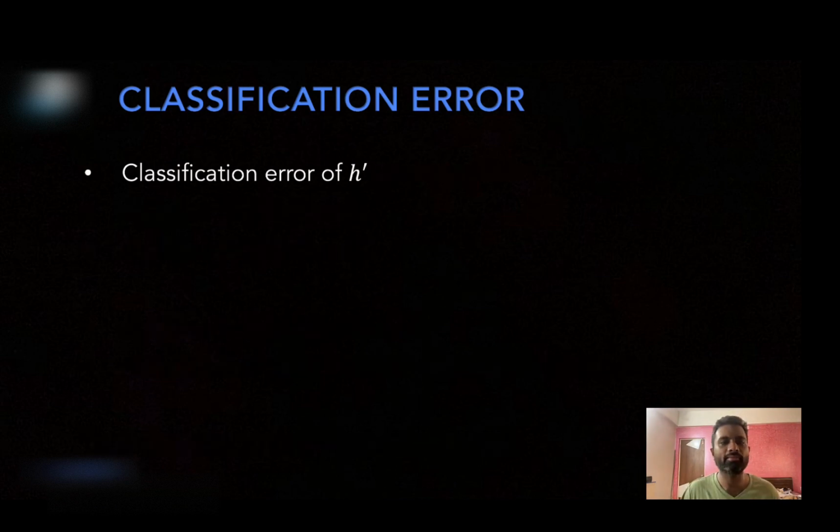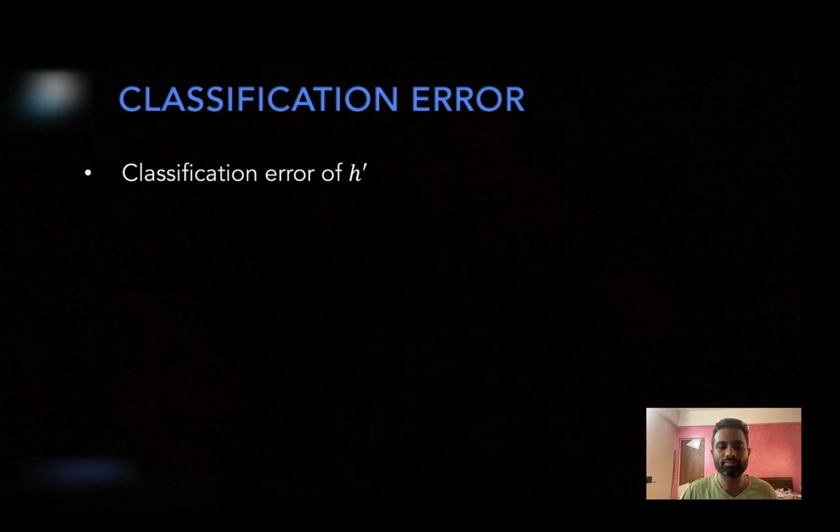Now I am interested in the classification error that is being made by this H prime. In terms of probability, how can you define this classification error? Remember, there is a certain unknown data distribution, you are querying it and you are obtaining a certain x and y. Now let's say this x that you are querying belongs to R0 but has actual class label 1, then there is an error. And if you are querying it and it falls into R1 but has actual class label 0, then there is also an error.